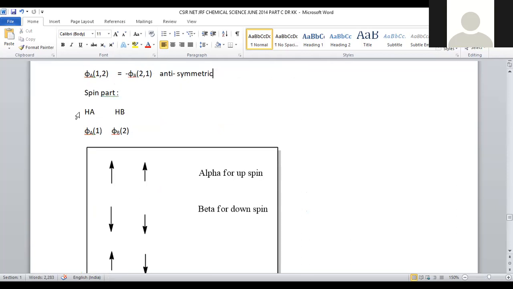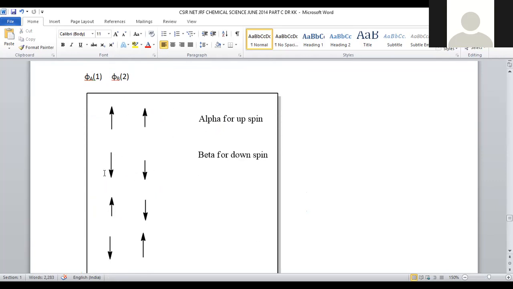Then let us consider the spin part. When HA, HB were taken, HA is assigned with the first electron, HB with the second electron. So when considering spin part, we have to indicate the spin motion. Here, in the first case, the electron will be assigned a clockwise rotation. The second electron is also assigned a clockwise rotation.